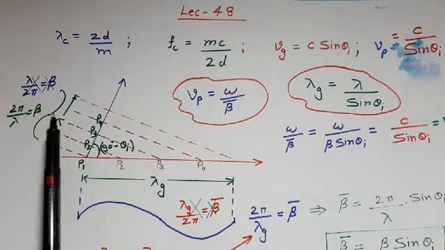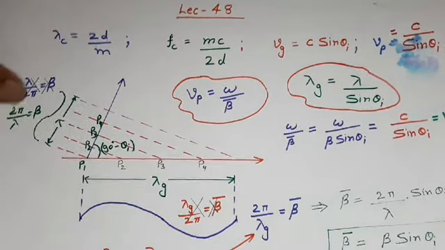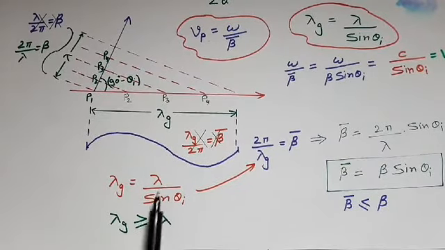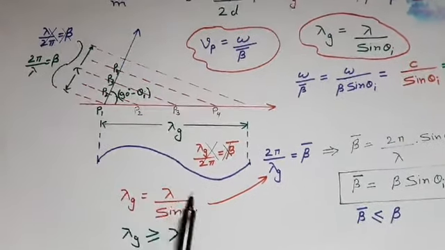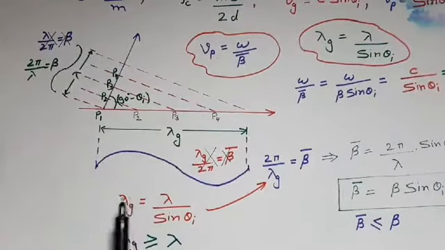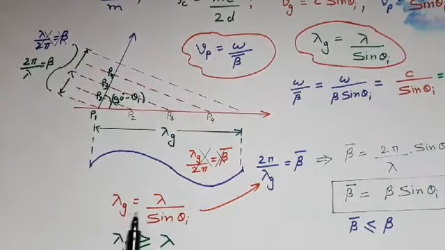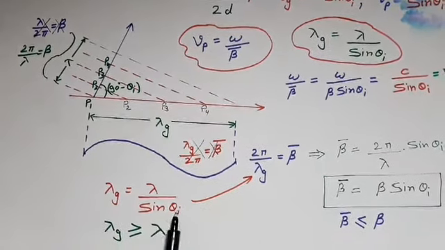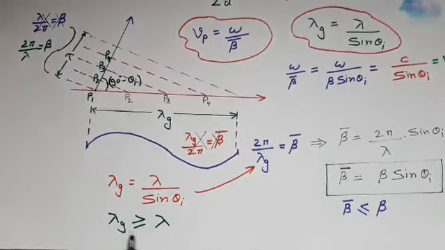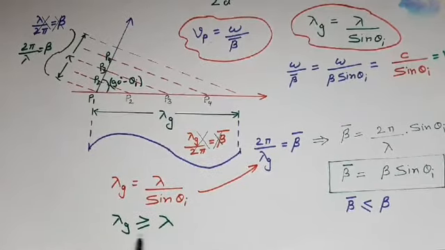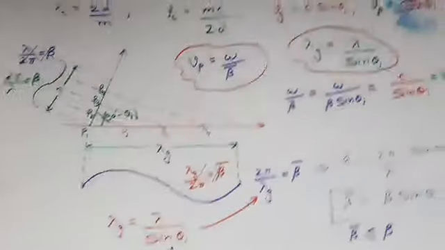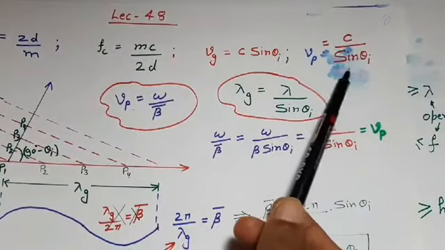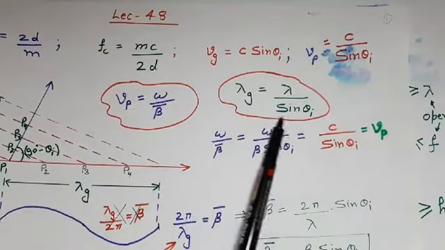Therefore we can say the guided wavelength lambda g is equal to lambda upon sin theta I, where lambda is the wavelength for unbounded medium. Means if boundaries were not existing, then the wavelength would be lambda. But due to presence of boundary, the concept of guided wavelength comes, where guided wavelength lambda g is equal to lambda upon sin of theta I. And this expression clearly shows guided wavelength is always greater than or equal to lambda in unbounded medium. So now I can write three expressions. Vg is equal to c into sin of theta I, Vp is equal to c upon sin of theta I, and lambda g is equal to lambda upon sin of theta I.